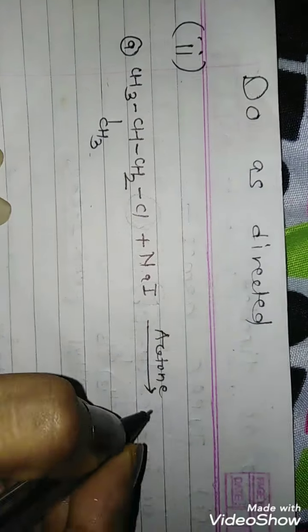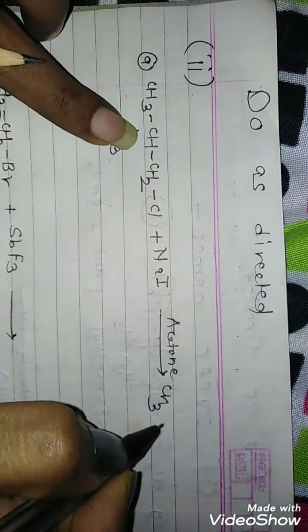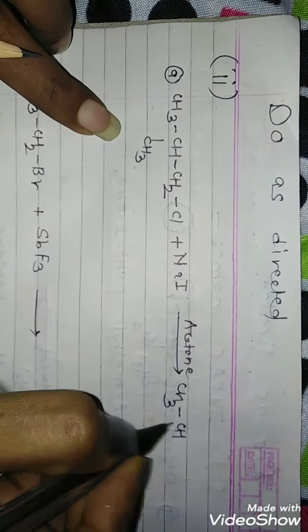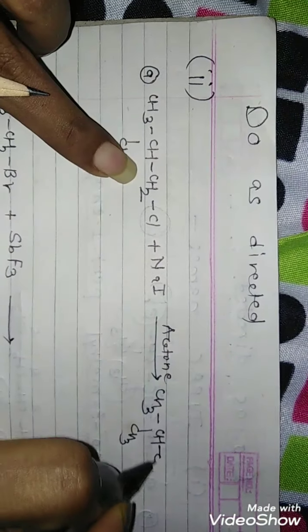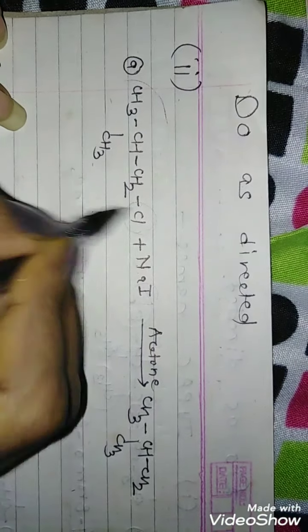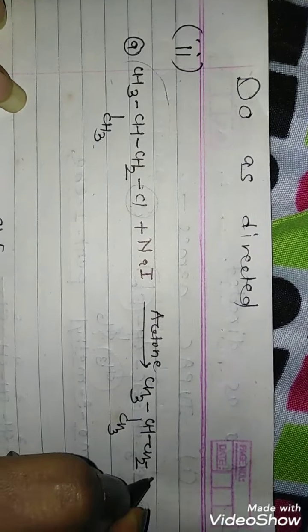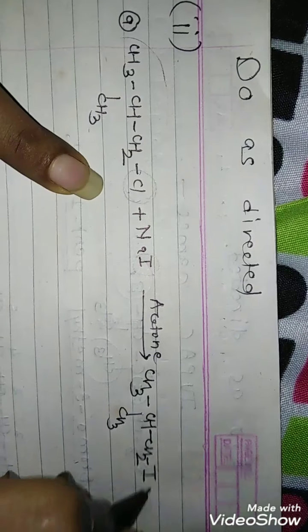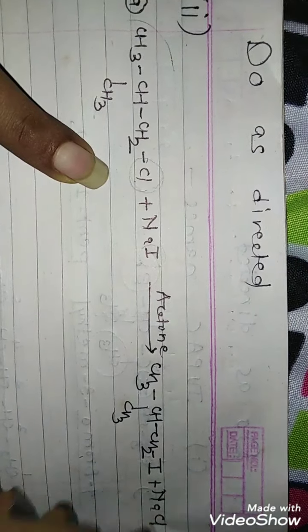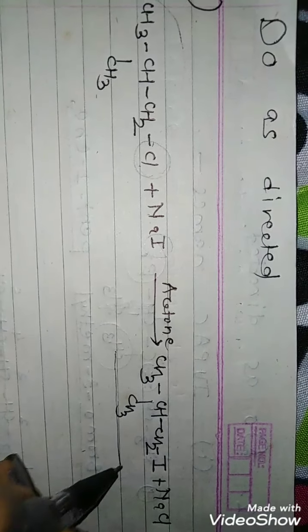So compound will be CH3 remains as it is, CH remains as it is, only CH3 is there, and CH2. So alkyl group remains as it is, just replace chlorine by iodine and remove NaCl. So this will be the product.